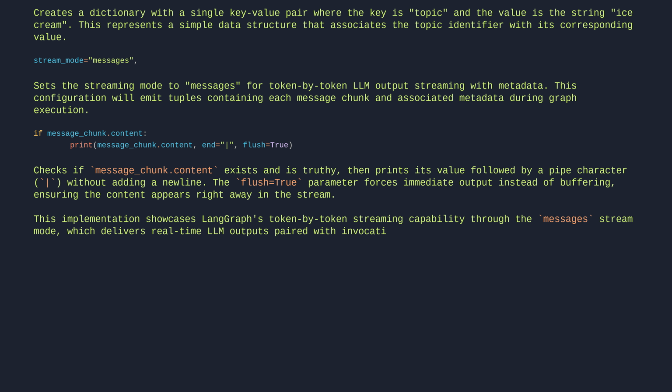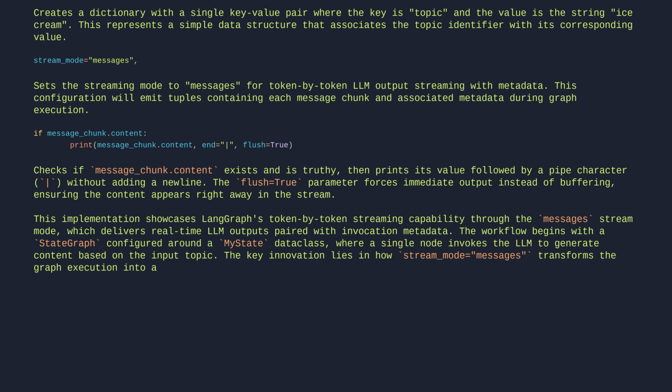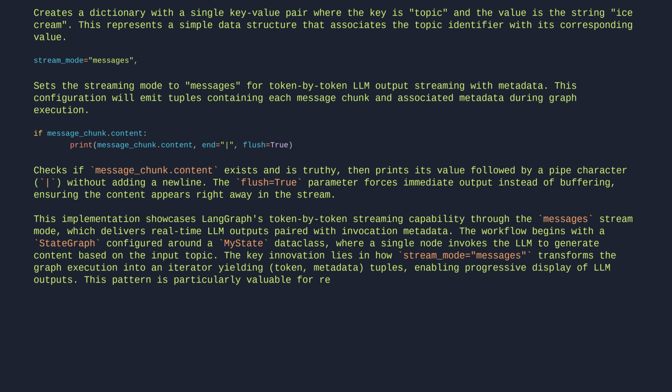The workflow begins with a StateGraph configured around a MyState data class, where a single node invokes the LLM to generate content based on the input topic. The key innovation lies in how stream_mode="messages" transforms the graph execution into an iterator yielding (token, metadata) tuples, enabling progressive display of LLM outputs. This pattern is particularly valuable for responsive applications, as it allows immediate user feedback even with high-latency models.